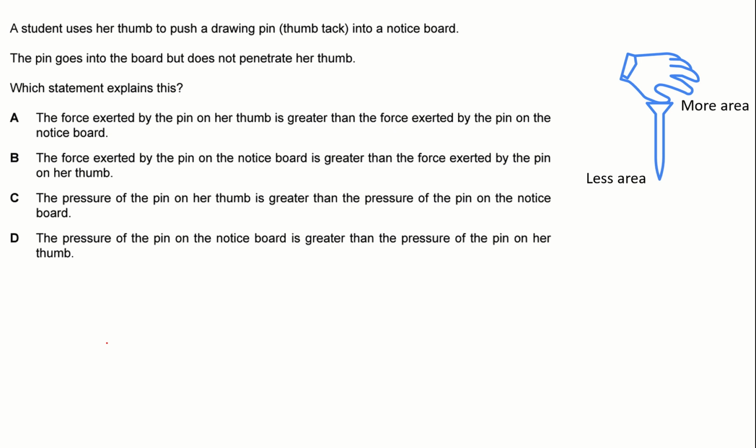Before we move into the options, let's understand that you have a drawing pin. One end is like this, the other end is sharper. So the sharper end has lesser area, the flat end has more area. So the question is, when you are pushing it, the lesser area end penetrates inside the board, but the more area one, the flat one, does not penetrate inside her thumb. Which of these statements explains this?